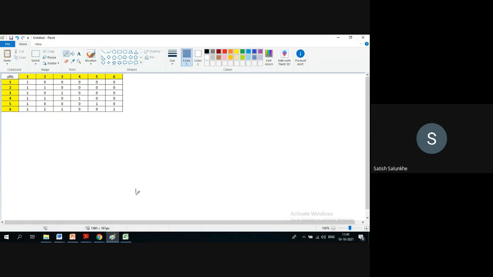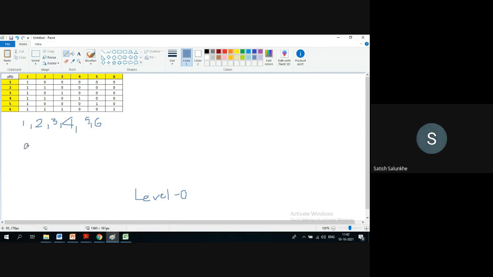We need to start with level 0. So for level 0, we do have how many options? 1, 2, 3, 4, 5, 6. These are the elements. Now we'll take only those elements which are incomparable. Incomparable means they are not comparable with the rest of the elements. Sir, means they are not related.